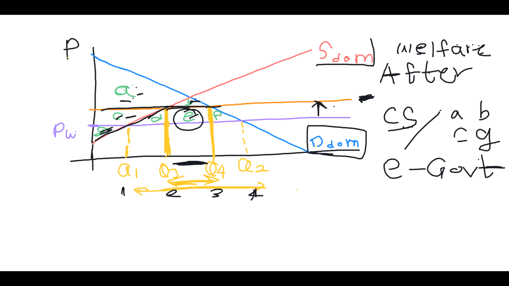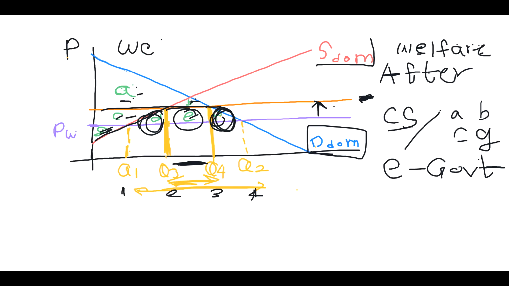It means we have lost this D and we have lost this F. Earlier there was surplus here too. This was a part of consumer surplus earlier. It was below the demand curve and above the price. But because now demand has shrunk, supply has shifted up, and the government is also earning, we can term this as welfare loss.